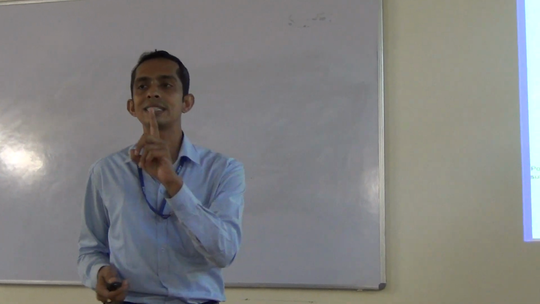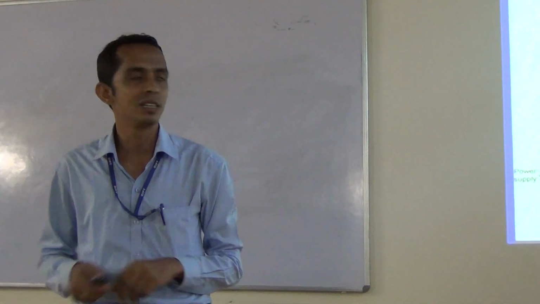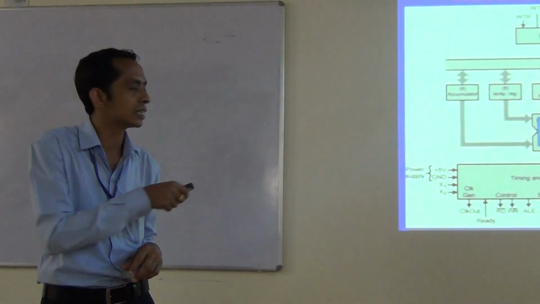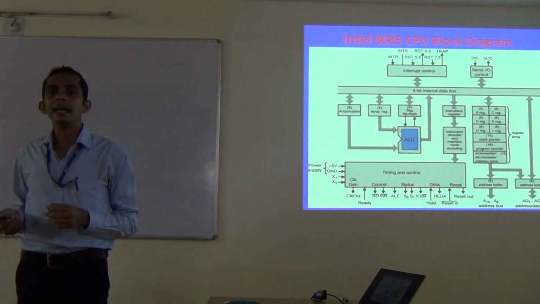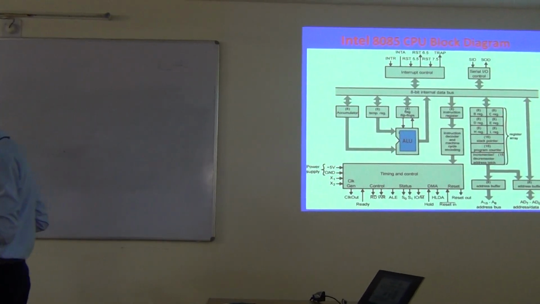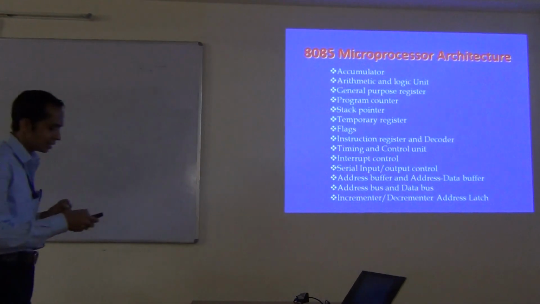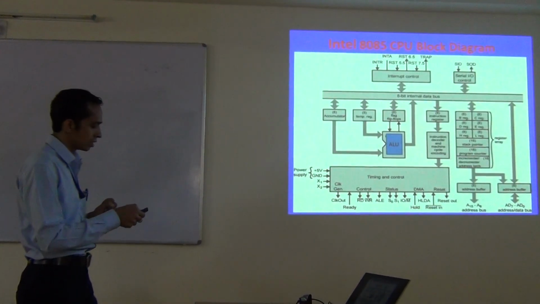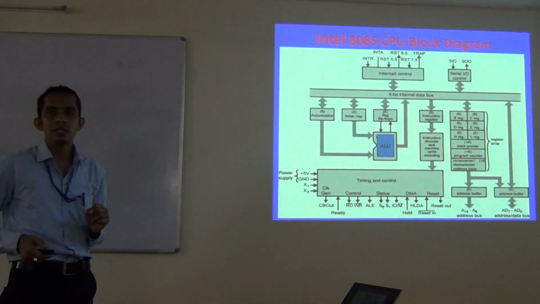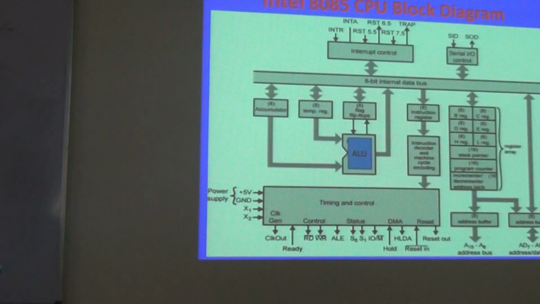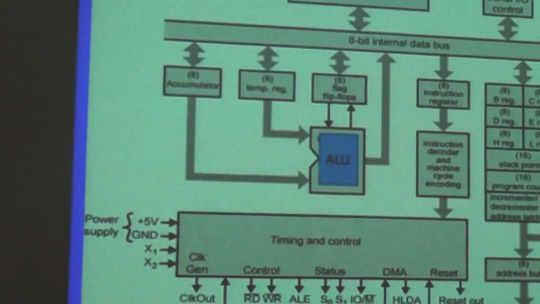It has one single 8-bit accumulator register, which is associated with the ALU unit. What is its function? The accumulator is an 8-bit register. What is its main function? It is basically useful for holding the first operand during arithmetic or logical operations.